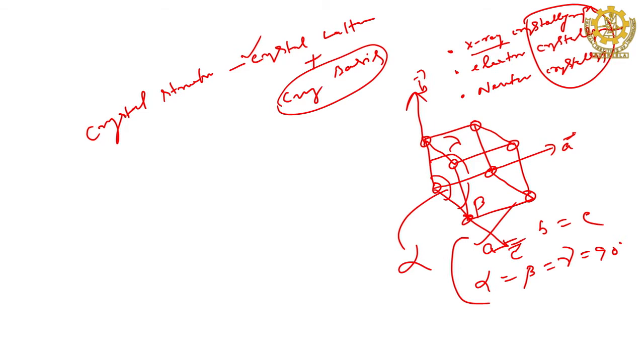Similarly, if you go for the axes, I can represent them this way. If this is the a direction and this is the b direction, the crystallographic axes are like this, three directions, then obviously this angle must be beta.